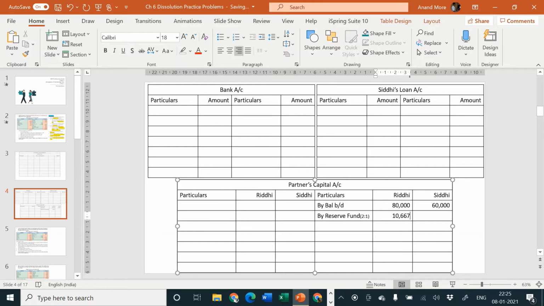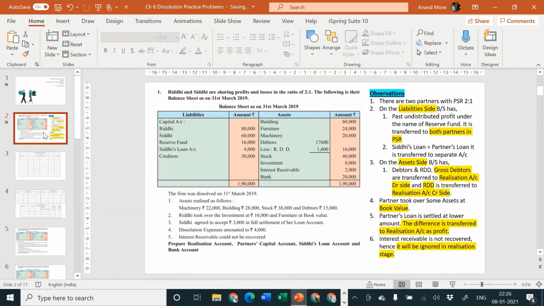10,667. Please don't copy. Please calculate on your own. If you are going to copy, that is not going to help you. And the answer for Siddhi will be 16,000 divided by 3. You need to develop your calculation speed, improve your calculation speed. So please make the calculation on your own. 10,667 for Riddhi and 5,333 for Siddhi. Okay, so that is done now.